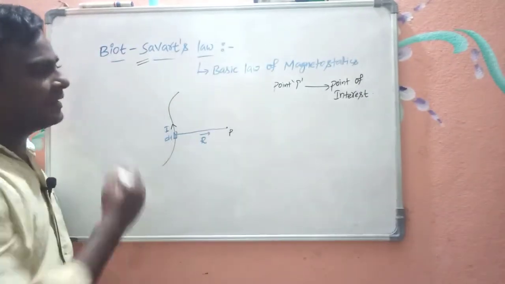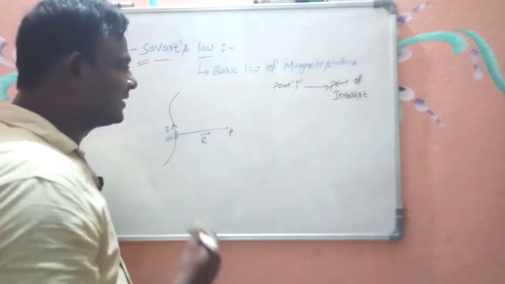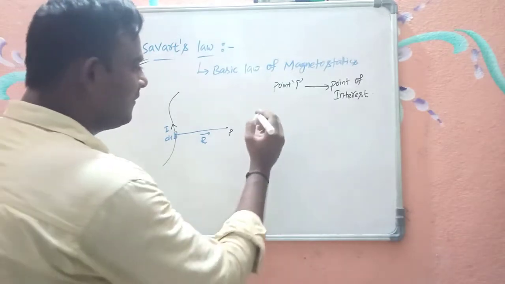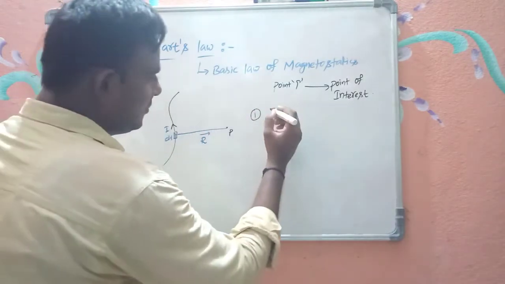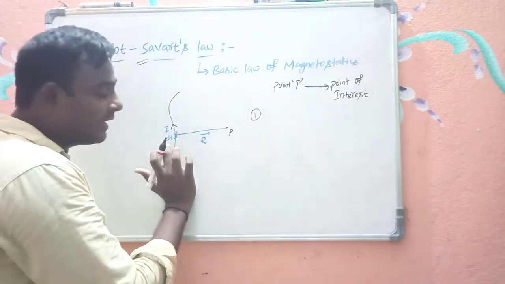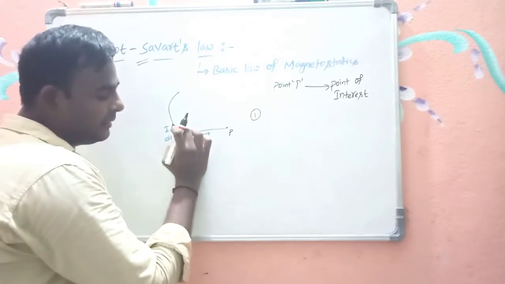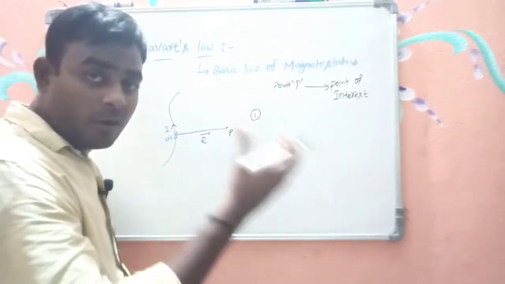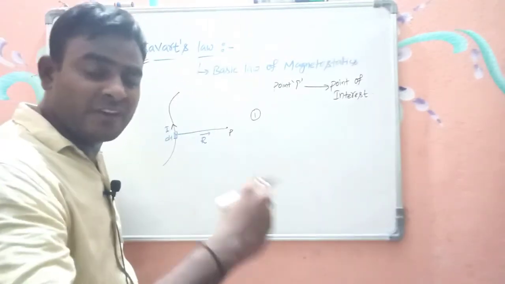Now, how can I understand Biot Savart's law? Biot Savart's law basically says two things. The first thing is about the differential field. Due to a small current element, you will have a small magnetic field, and I call that field the differential field.